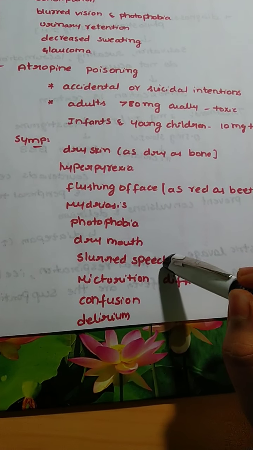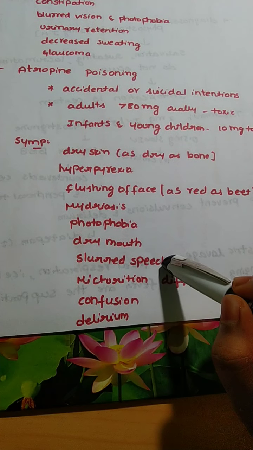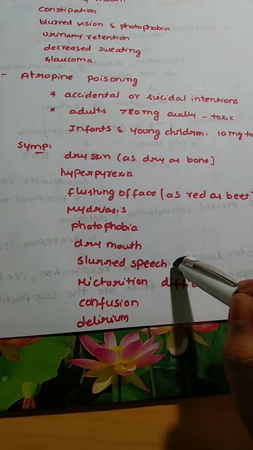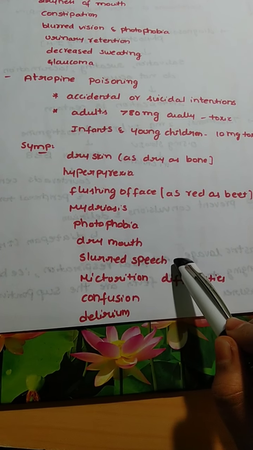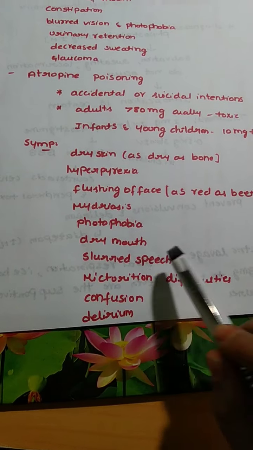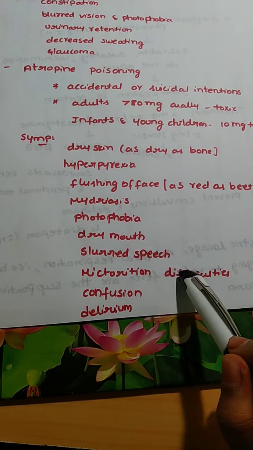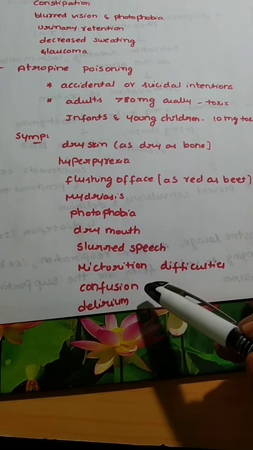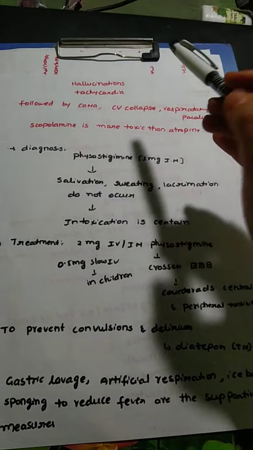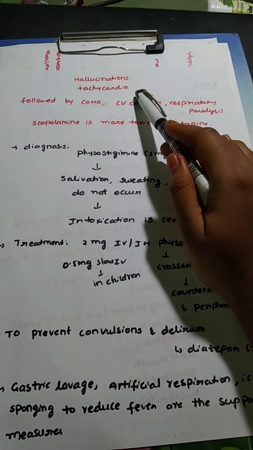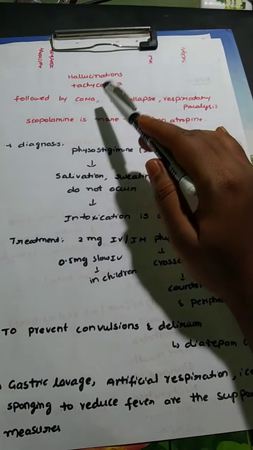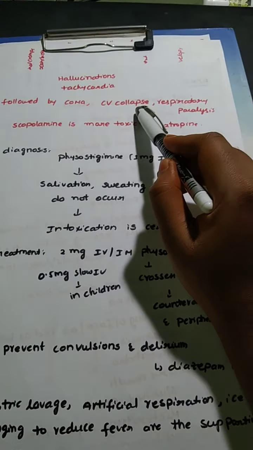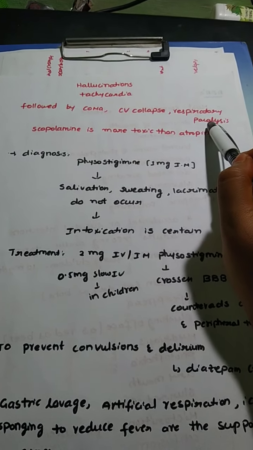Dry mouth, slurred speech, that is difficulty in speech. The person can either mumble to themselves, or the speed of the speech can increase to a very abnormal level, or it can be very difficult for the person to speak. And micturition difficulties, that is urination difficulties, as the bladder muscles completely relax, the person may not be able to urinate. Confusion and delirium. These drugs also cause hallucination and tachycardia. These may be followed by coma and cardiovascular collapse, which may lead to cardiac arrest and death of the patient, and respiratory paralysis also. It is a very fatal condition.